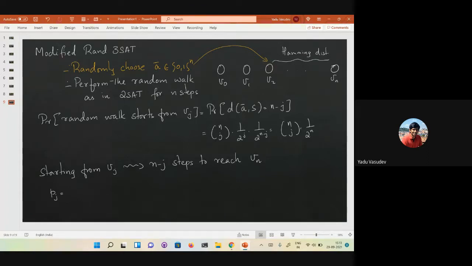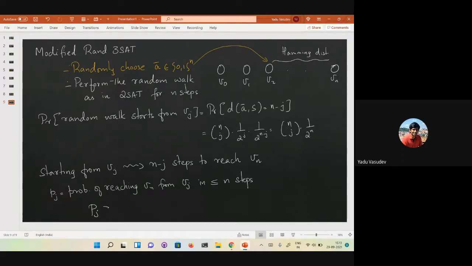So let pj be the probability of reaching Vn from Vj in at most n steps, right?